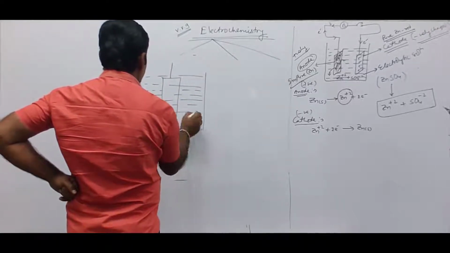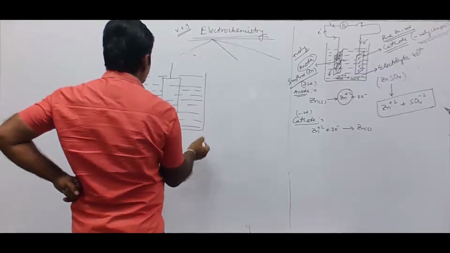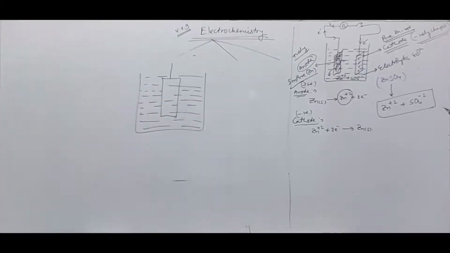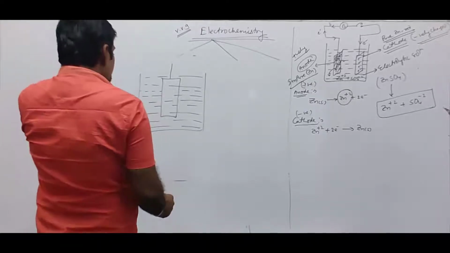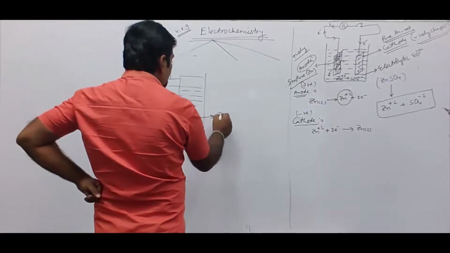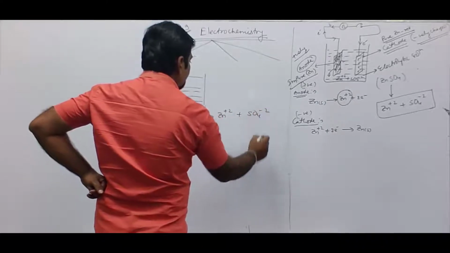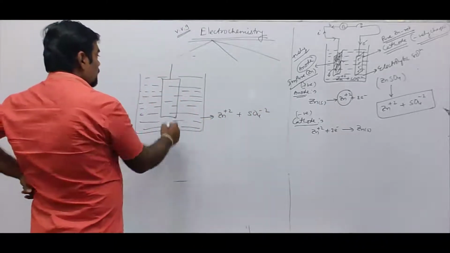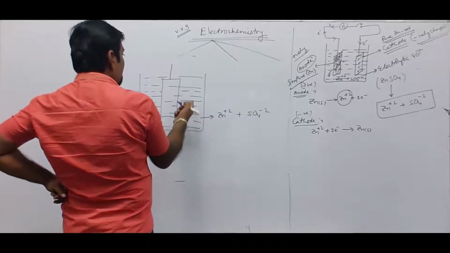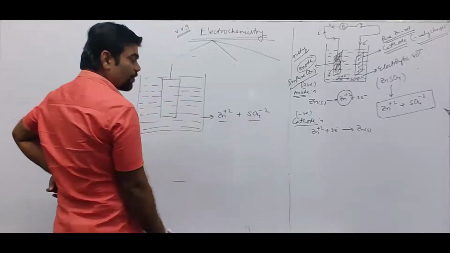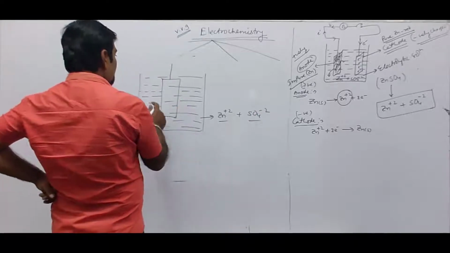So in this metal salt solution, what will happen? The salt solution is converted to Zn2+ and SO4 2- by passing electric current, and then what will happen?